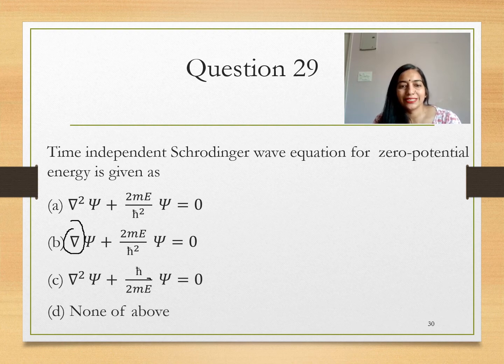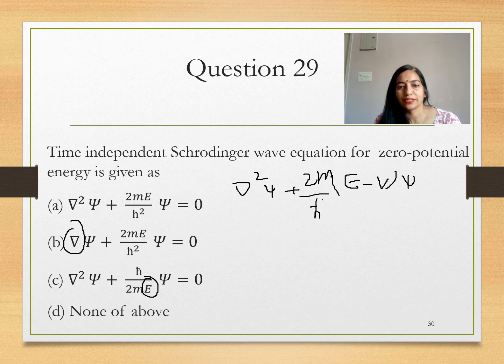So the second option is cancelled out. In the Schrödinger equation, as we all know, there is the term E minus V. So del square psi plus 2m upon h cross square, E minus V, psi equals 0. This is the Schrödinger time independent wave equation, where V equals 0 for zero potential. So option A is the correct option.